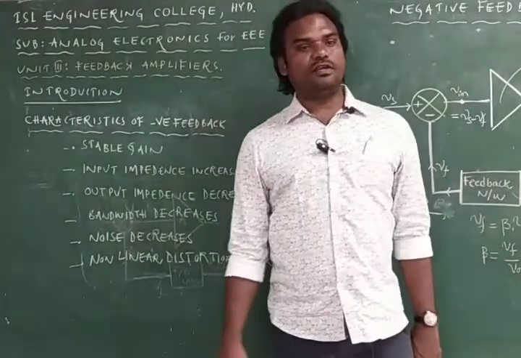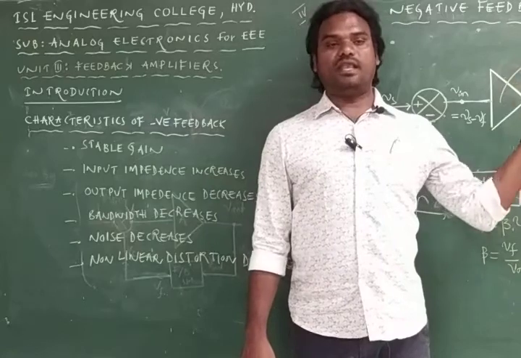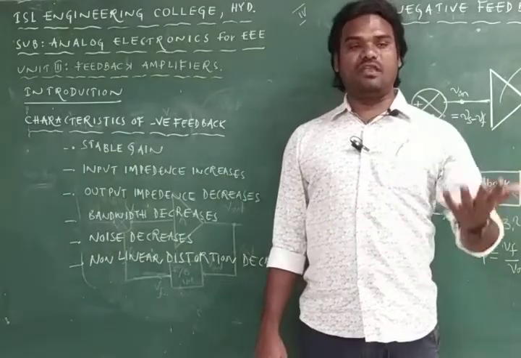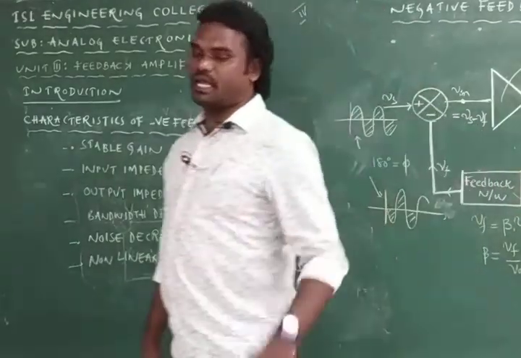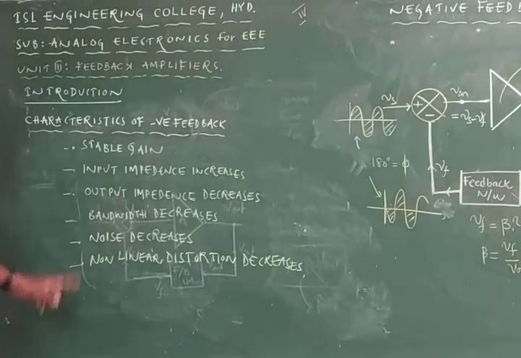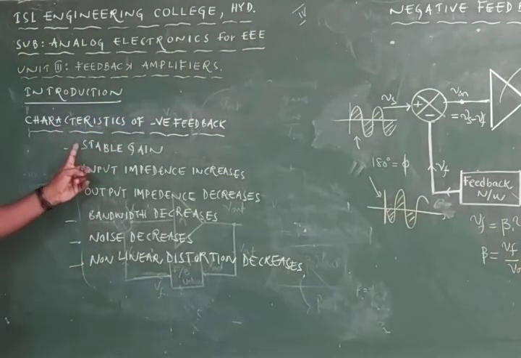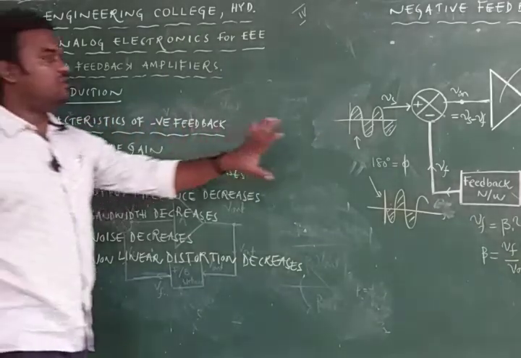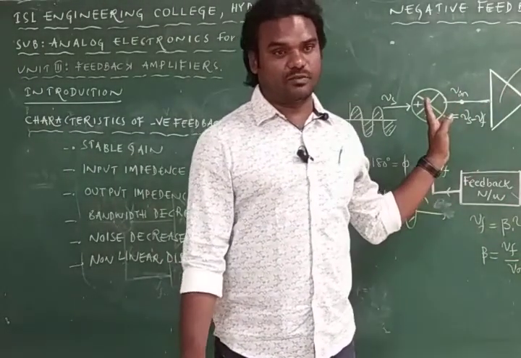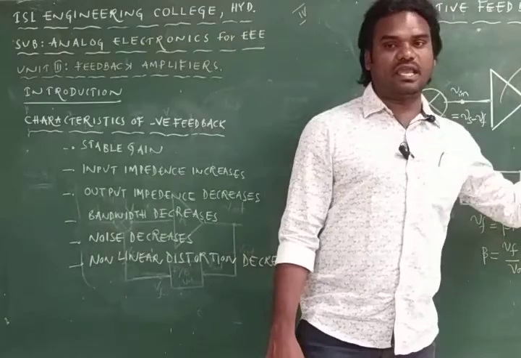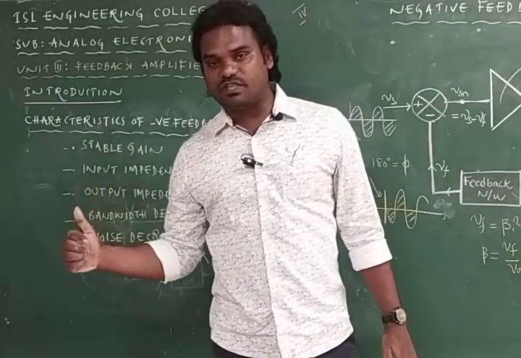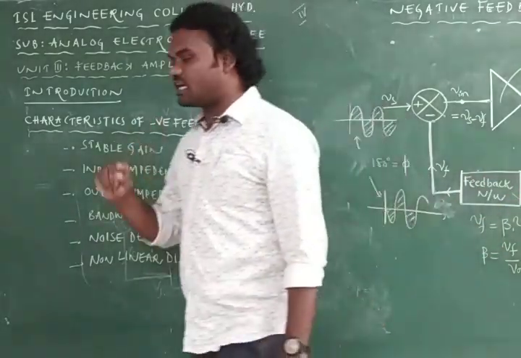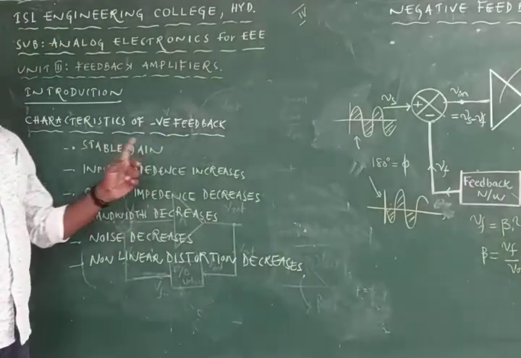If we employ positive feedback, the circuit acts as an oscillator. If we employ negative feedback in the amplifier circuit, it gives many advantages and very good characteristics. First, the gain of the amplifier will be stable. It delivers a constant gain irrespective of the input signal. Every time you get a constant gain, so gain stability is possible with negative feedback. That is the first advantage.